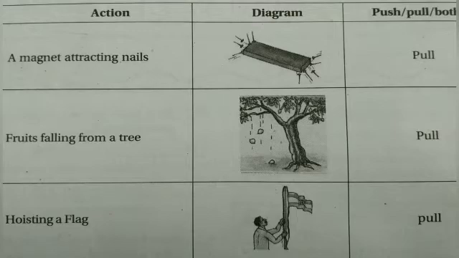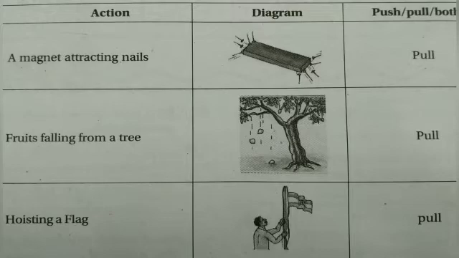See in this diagram, a magnet attracting nails. Already we know, we have played with magnets so many times. Now just imagine you are playing with a magnet, you place some nails near the magnet. What will the magnet do? Yes, the magnet will attract the nails towards itself. It pulls. A magnet pulls iron nails towards itself. So that is a pull.